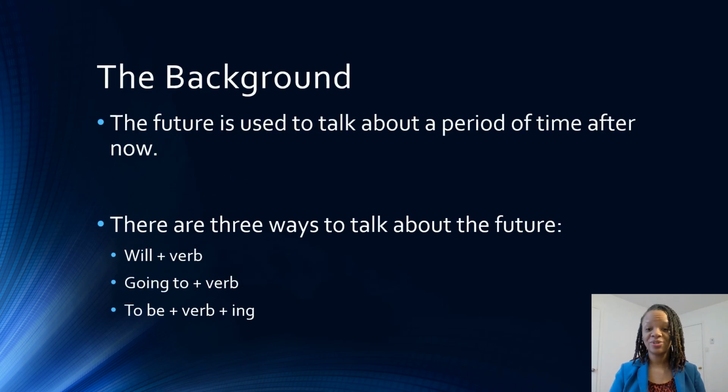The future is used to talk about a period of time after right now. So anytime before now would have been the past, but anytime after this present moment where I'm speaking right now is the future. And there are three ways that we can talk about the future. We can use will plus the verb, going to plus the verb, or the verb to be plus the verb plus ing.